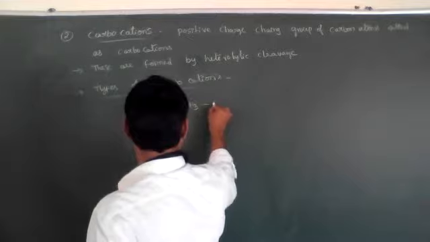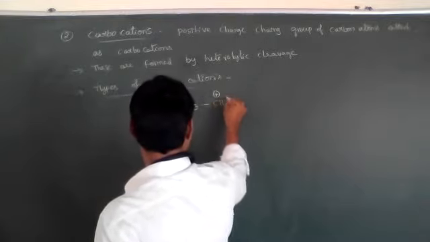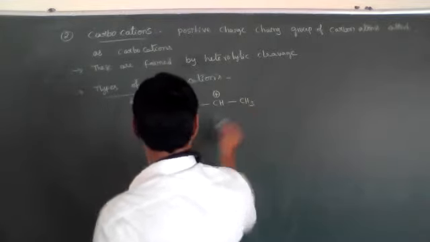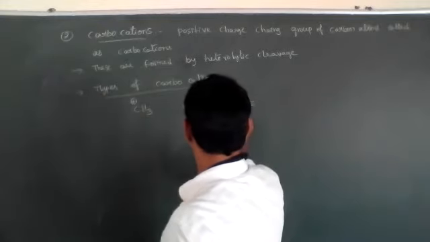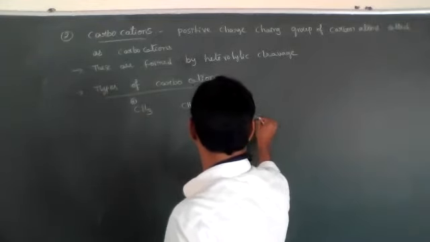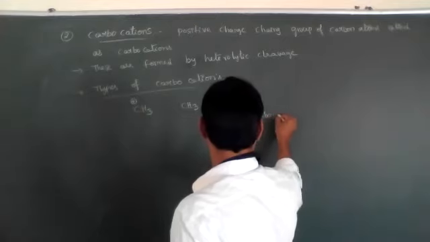When two CH3 groups are connected to one carbon having positive charge, it is called a secondary alkyl carbocation.